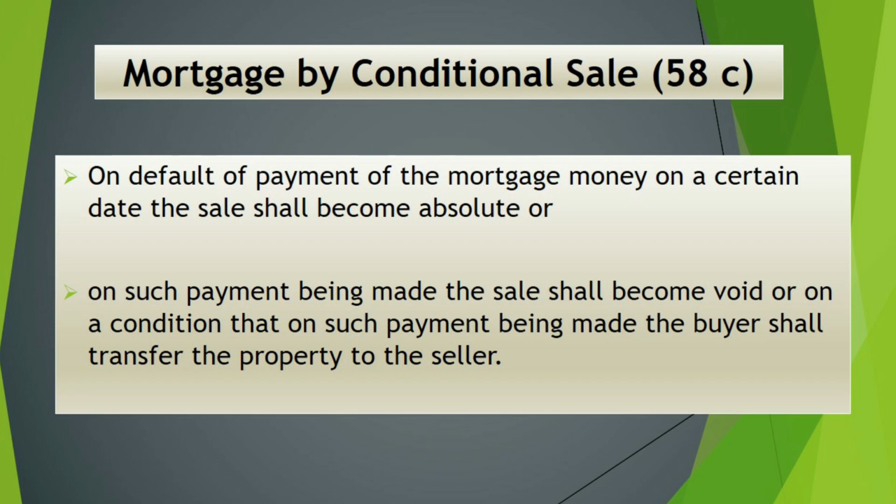The second thing, if the mortgager pays back the entire amount, what happens? This will be void. The sale deed already executed will be void. This can be mentioned in another way also, that if he pays the entire amount within the particular period, the mortgagee has to reconvey the property in favor of the mortgager, the debtor. So this kind of mortgage is called mortgage by conditional sale. Now we will discuss the third one, that is usufructuary mortgage.